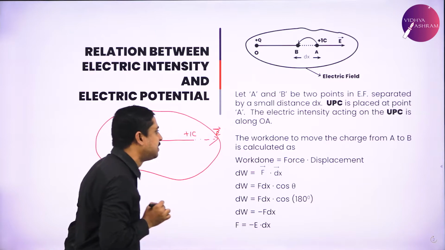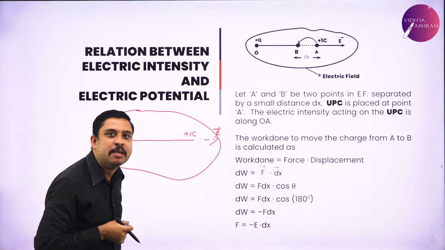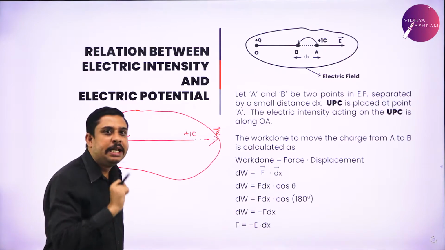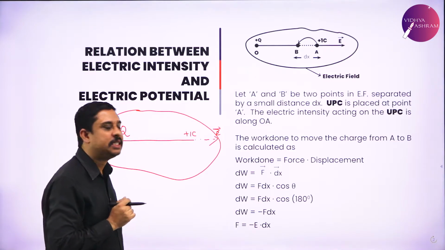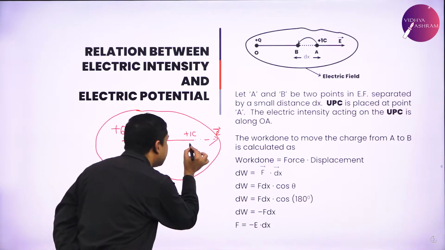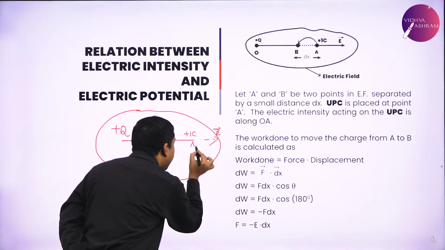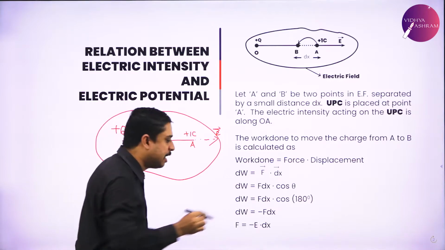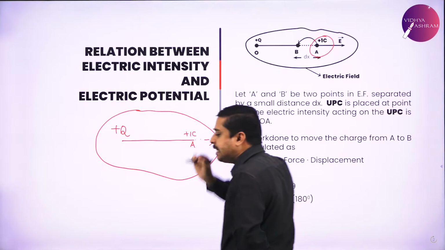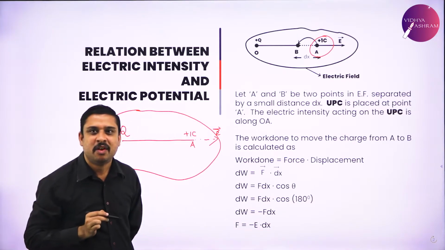All these things we have studied in the previous derivation. Now I assume that the test charge is placed at the point A of the electric field.